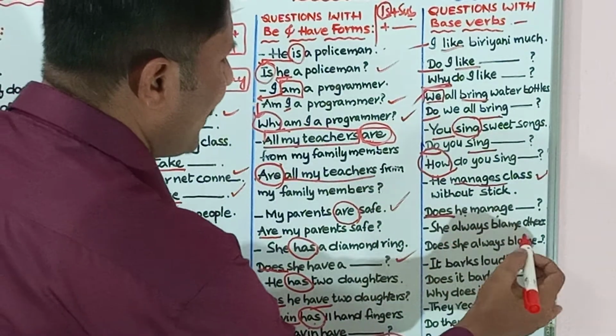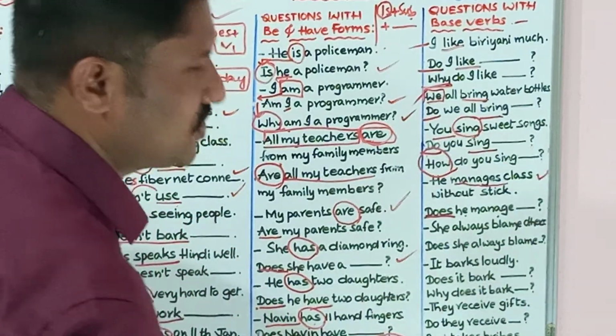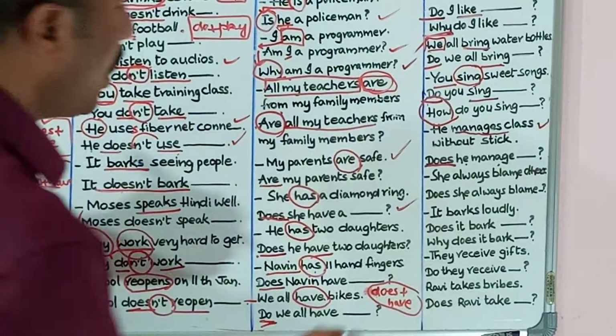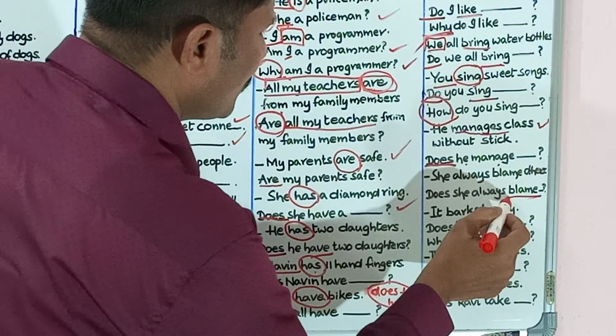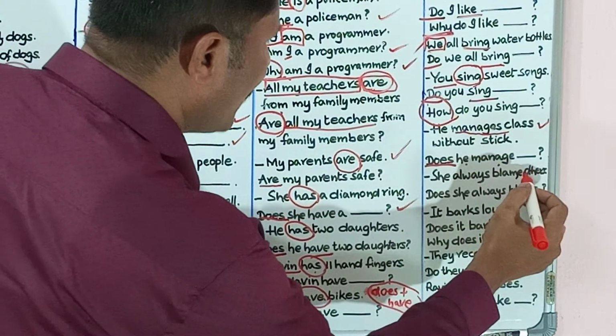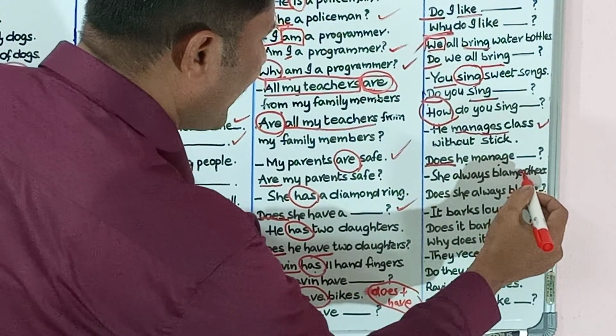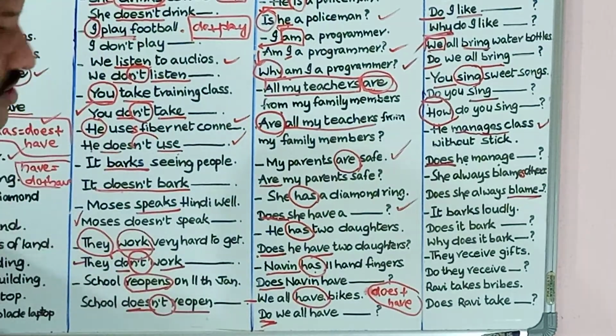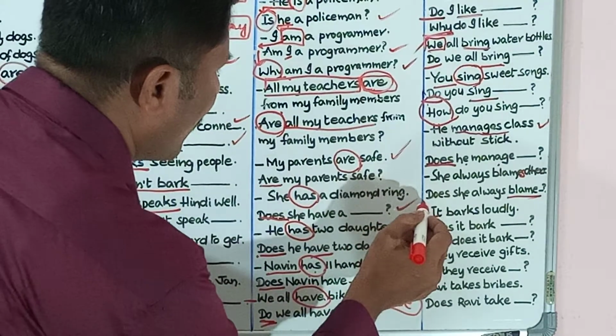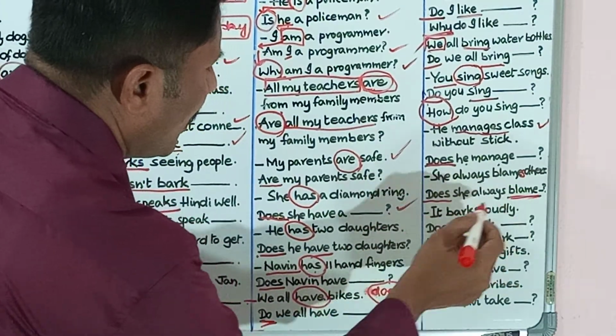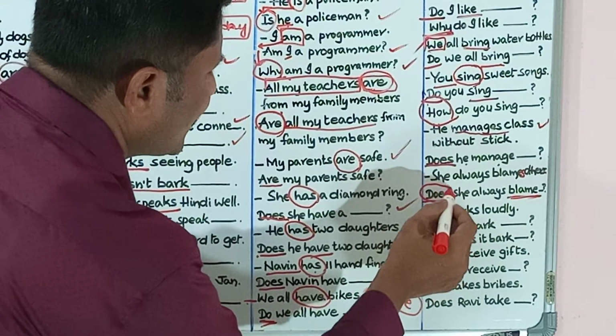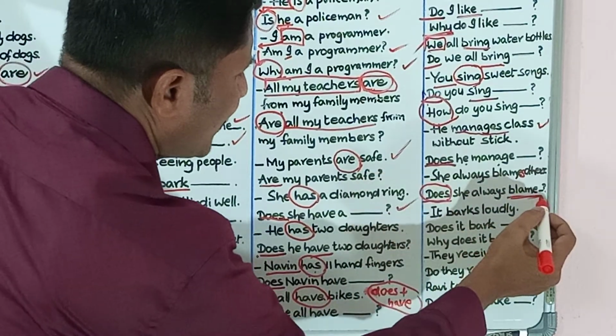Next one, she always blames others. So blame is the verb. Blames is equal to does plus blame. When you write does in the beginning of the question, you need not write blames.